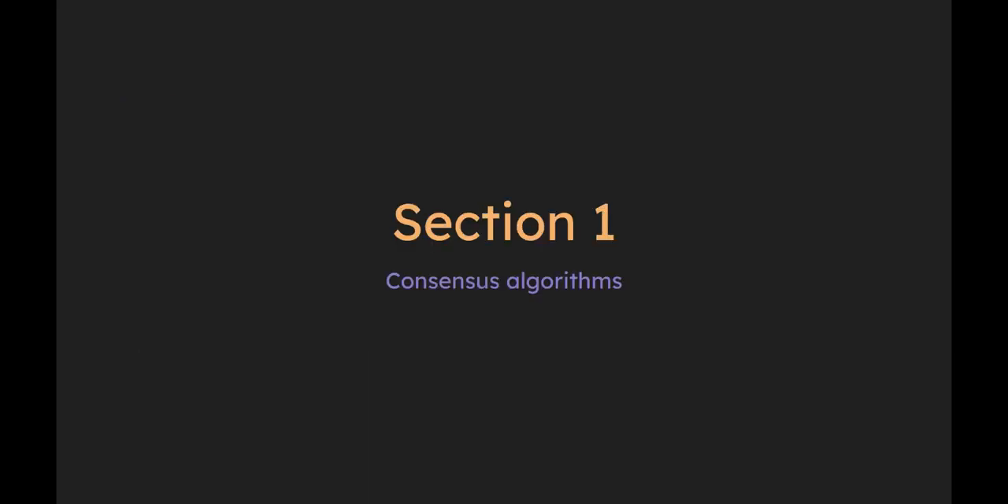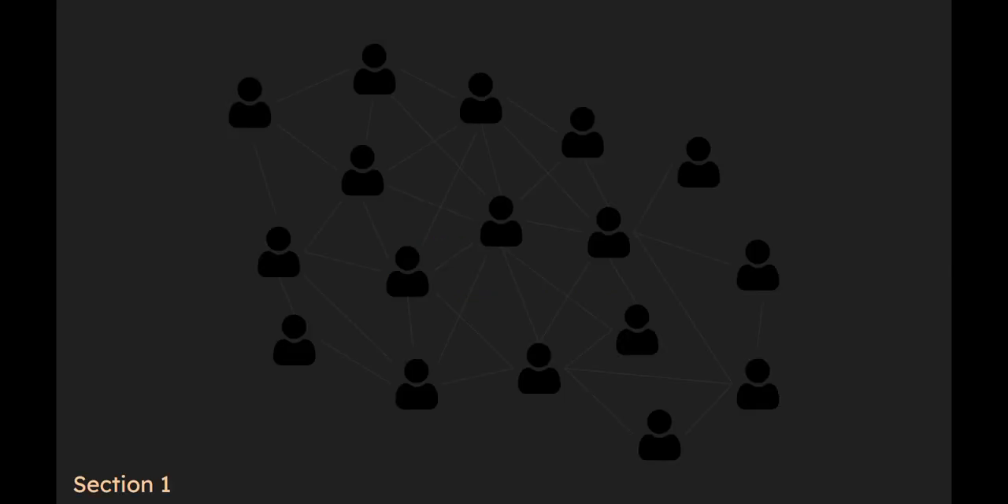Section 1. Consensus algorithms. Bitcoin's network is composed of tens of thousands of nodes connected to one another. This way, no central authority is able to control and manipulate it. While this keeps the network decentralized, how can rules be enforced, and how can nodes reach agreement?